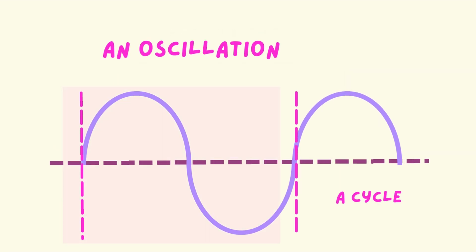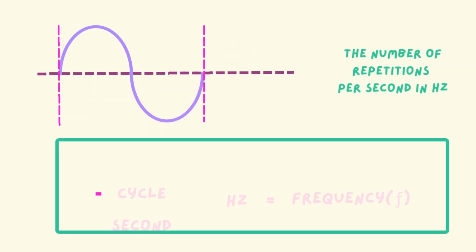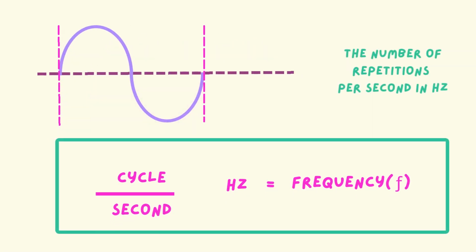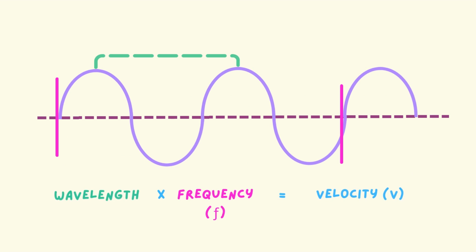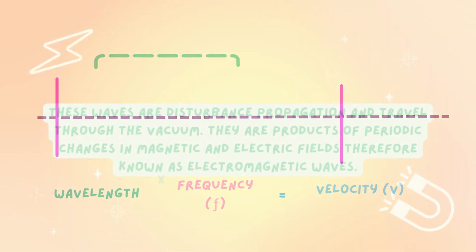The highlighted part of the diagram, we call an oscillation or a cycle. Frequency is calculated by the number of repetitions or cycles per second, in hertz. The velocity of the wave is the product of wavelength times frequency.